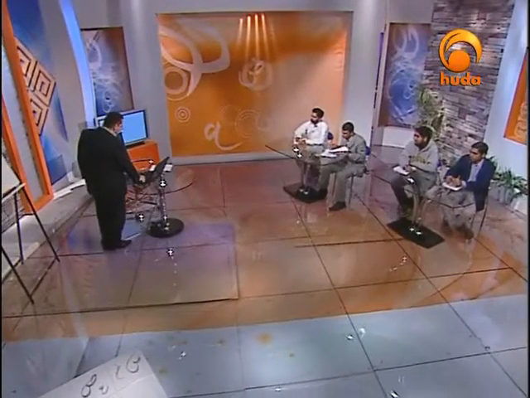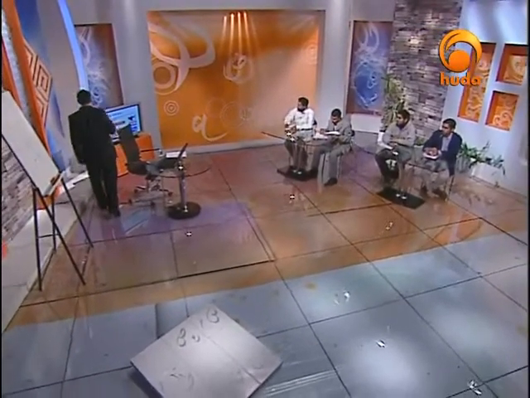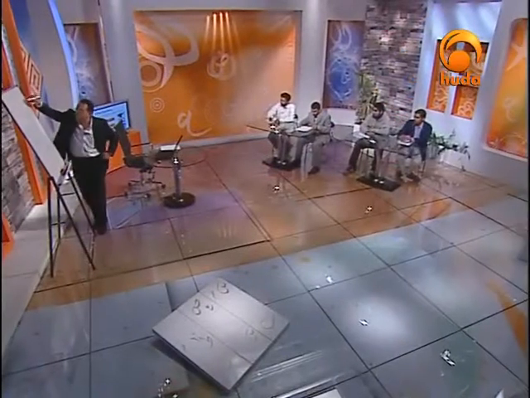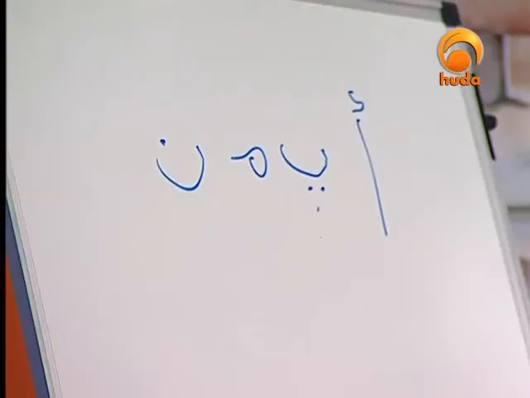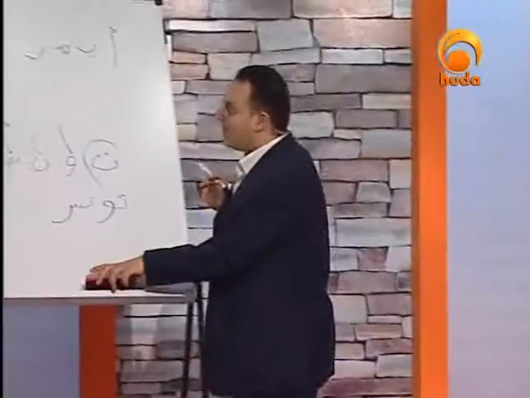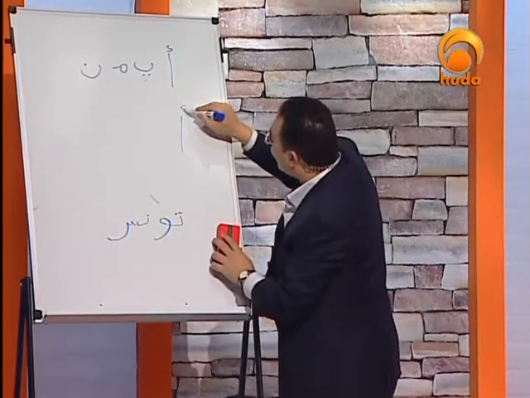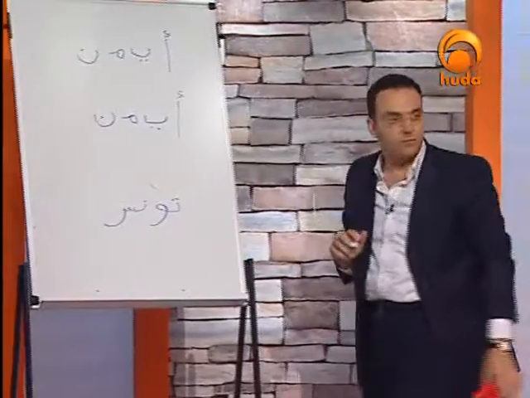In final position, sometimes it comes connected and sometimes disconnected. Let me give you an example: if I say the name in Arabic, Ayman. Let me start with that here. We have a, ya, ma, and na. This is just Arabic. Let me write that, then you put the three dots. Here it is: a, ya, ma, and then na. Can you see that? Yes.